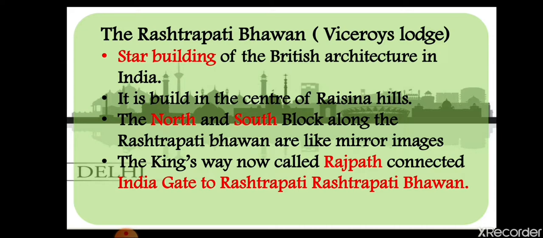Okay, now the King's Way. In English it was known as King's Way, but now it is known as Rajpath. Rajpath means the road for the king to go. Rajpath is a very famous place on 26th January or 15th August. The rallies that we see, we see on Rajpath only. Rajpath connected India Gate to Rashtrapati Bhavan.